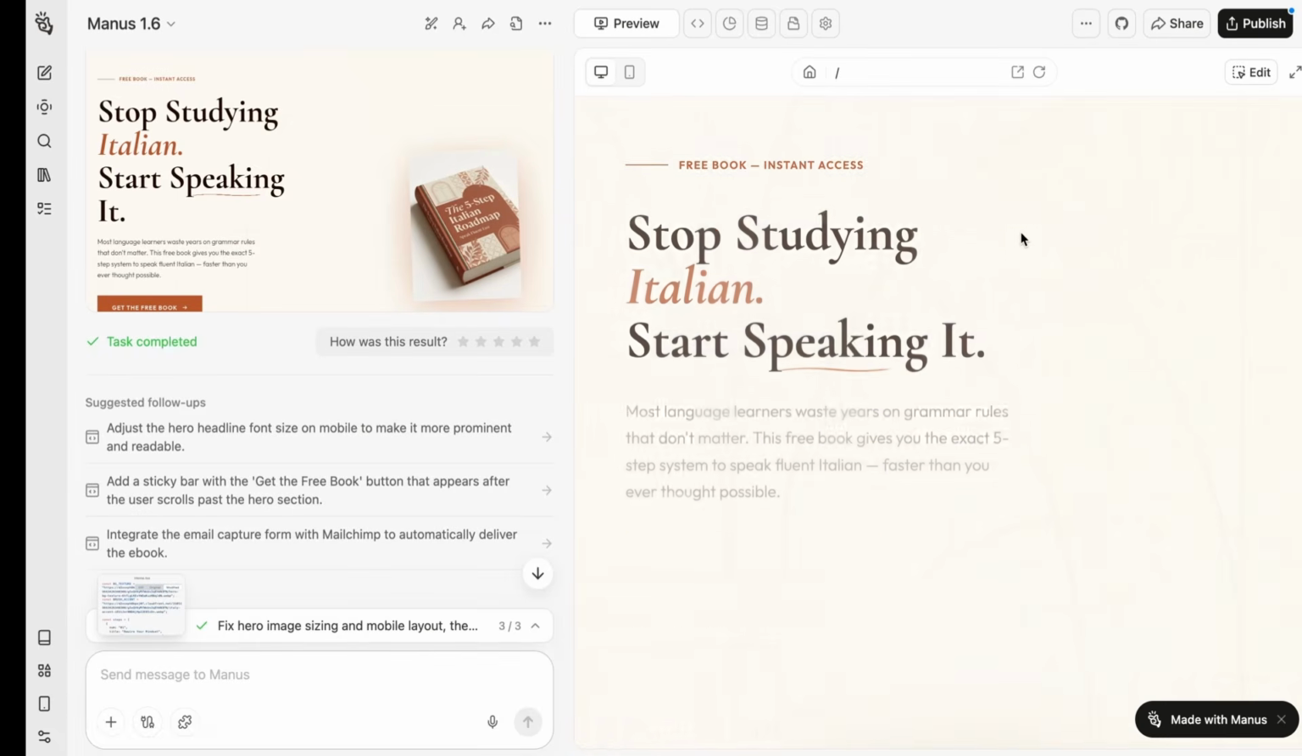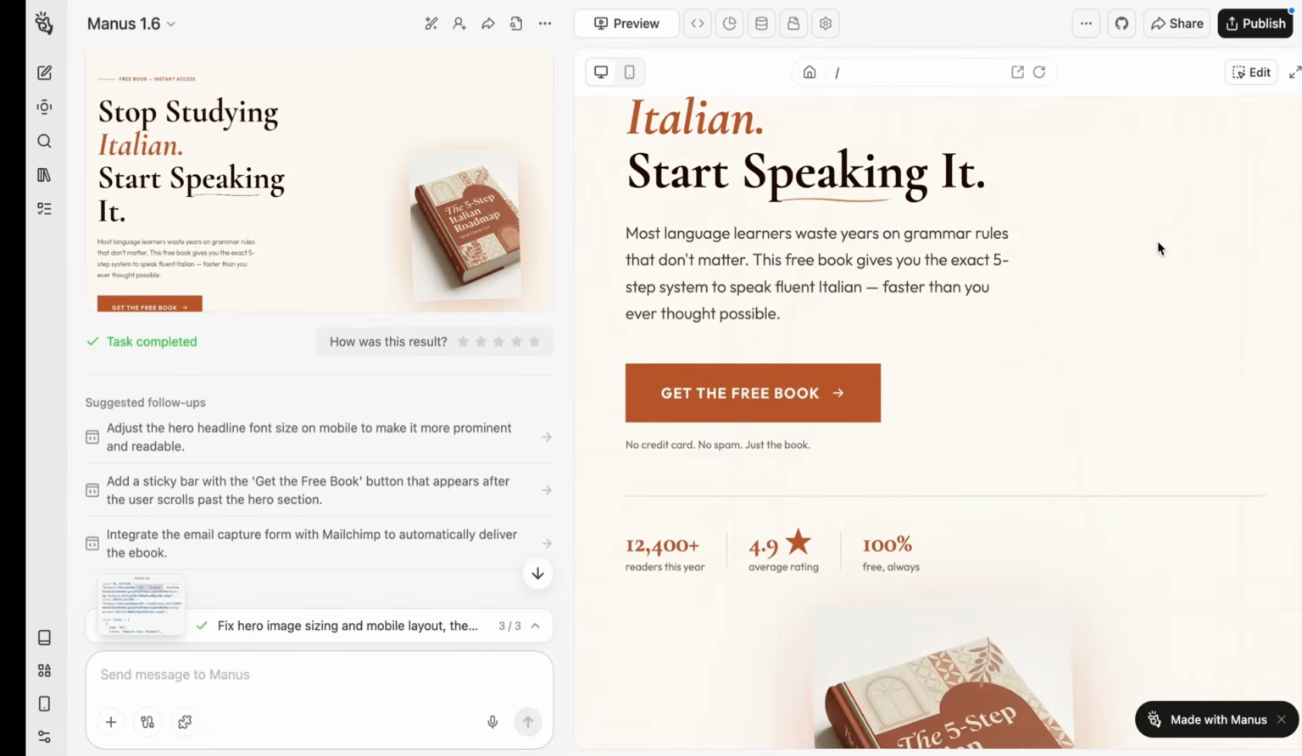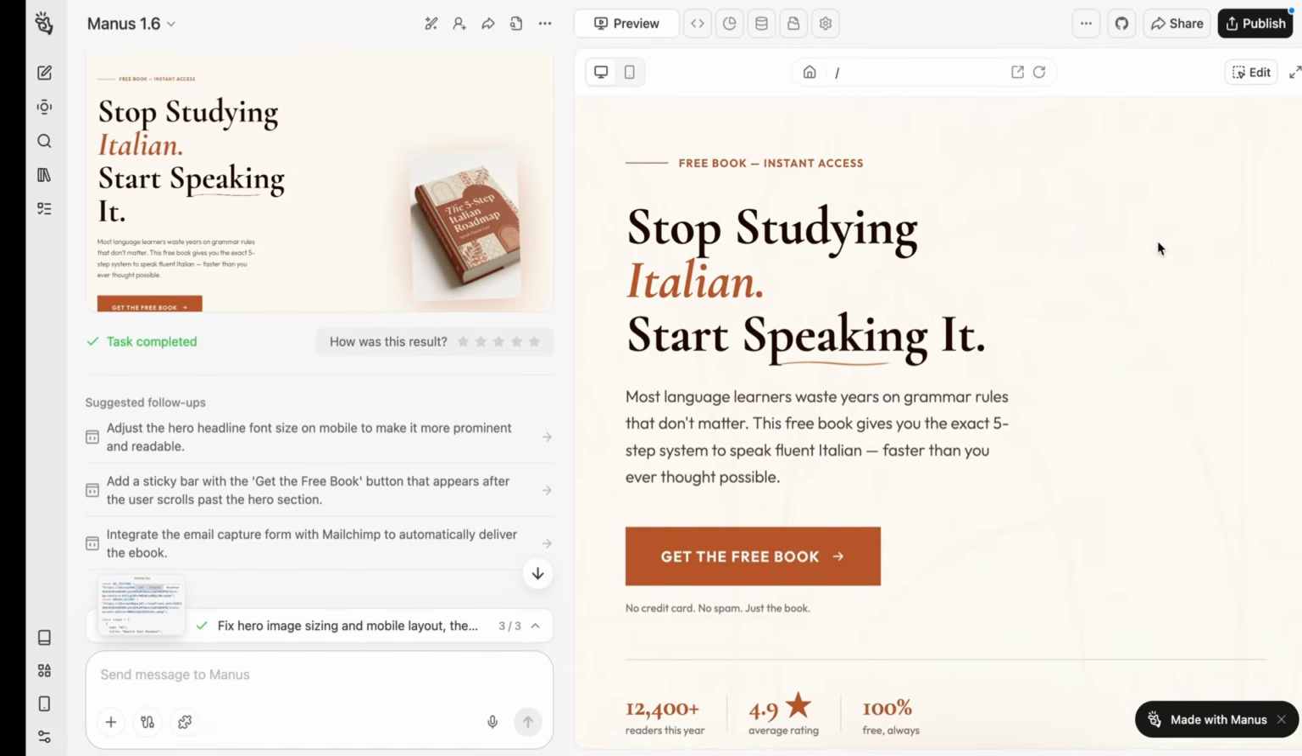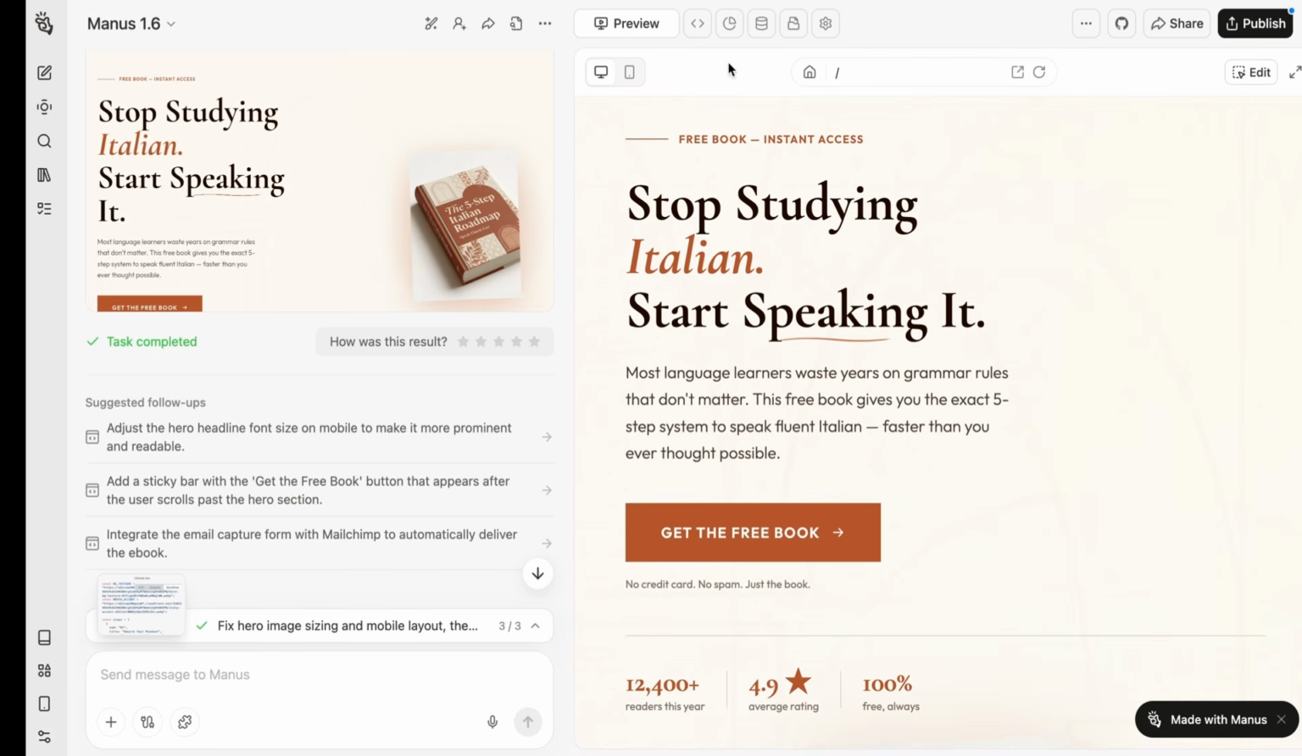Now, before we go into meta ads and everything else, this is a landing page that I asked it to create, where it's a free book for studying Italian. Now, again, we can use this with GitHub. So if you have your website connected to GitHub, then you can simply connect it to that and have it just uploaded there as a different page. But the way that it came across is pretty good.